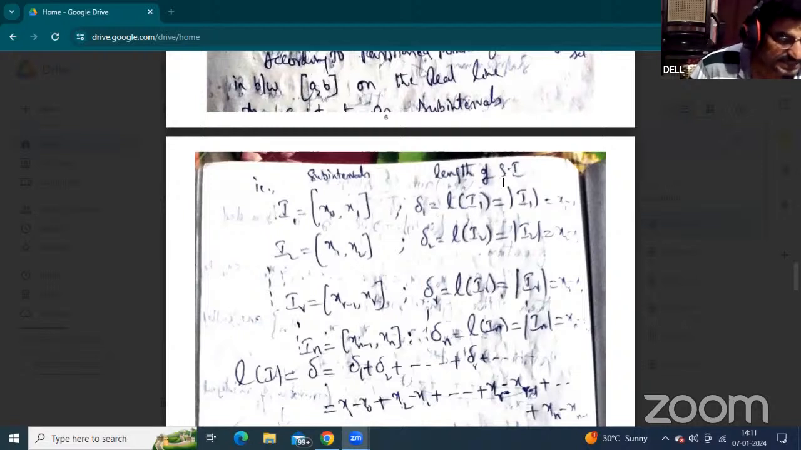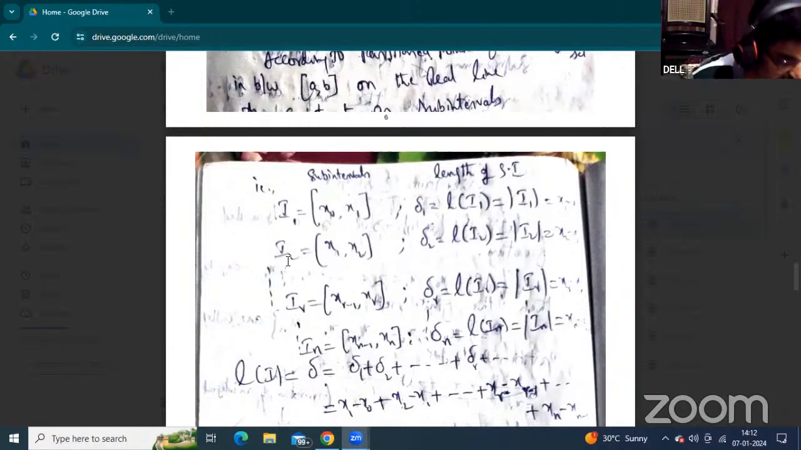Yes, I means subinterval. This is the third block. Students, listen carefully. This is the third block. It is easy to understand here. Every subinterval must have a length. The first length of the subinterval is denoted by L of I1, which is del1, or mod I1. That value is x1 minus x0.